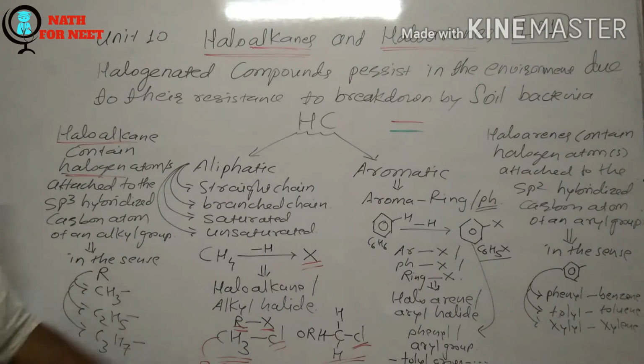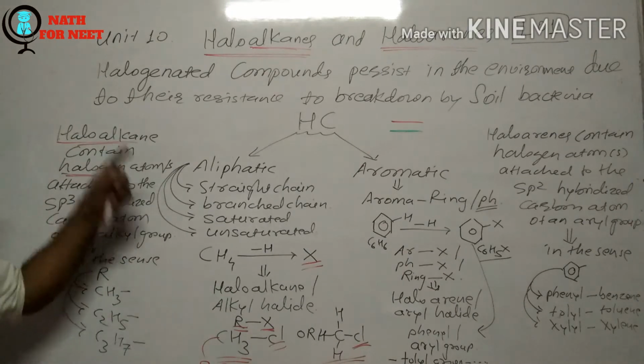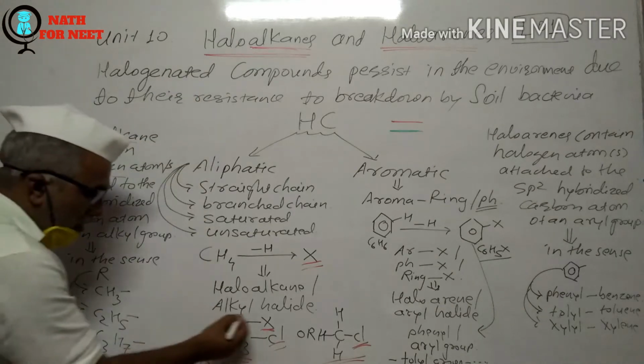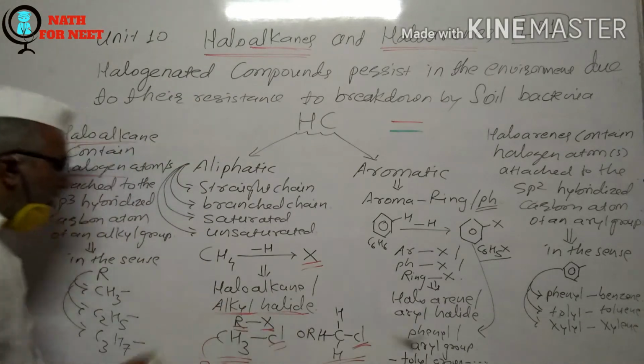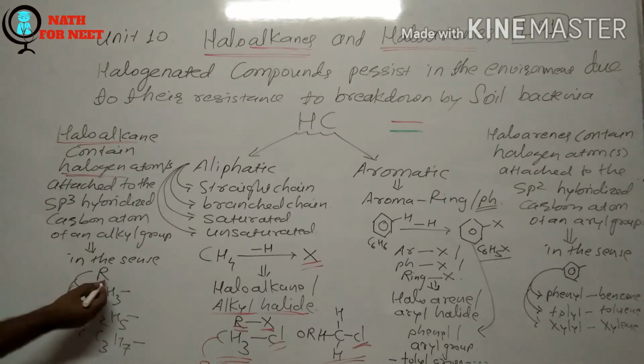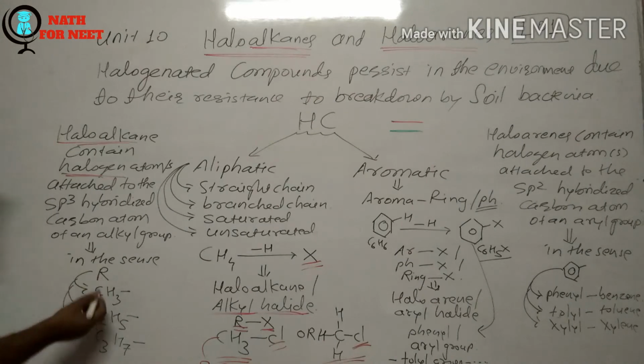Such types of halogenated compounds are referred to as haloalkanes, or you can say alkyl halides. This alkyl group is represented with the capital R. Whenever you consider methane, this is the methyl group.